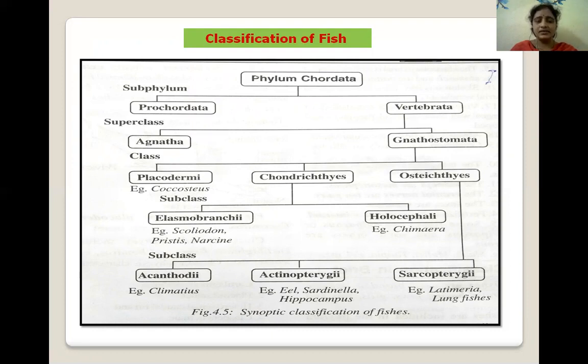Chondrichthyes is divided into two subclasses: Elasmobranchii and Holocephali. Next, Osteichthyes is divided into three subclasses: Acanthodii, Actinopterygii, and Sarcopterygii. Examples are shown in this slide.